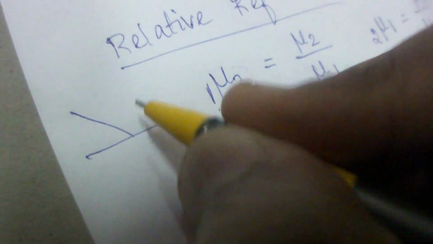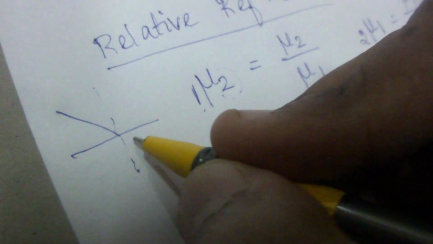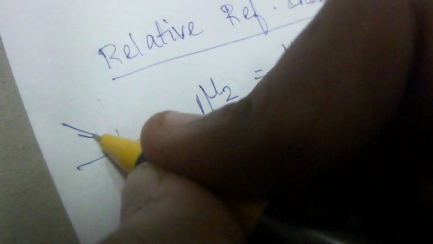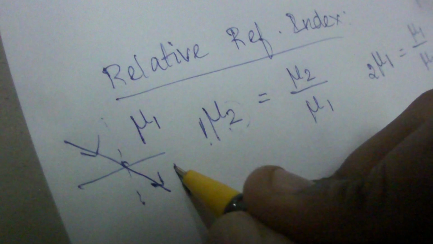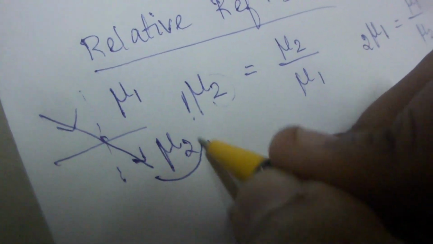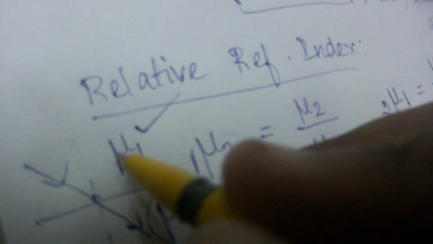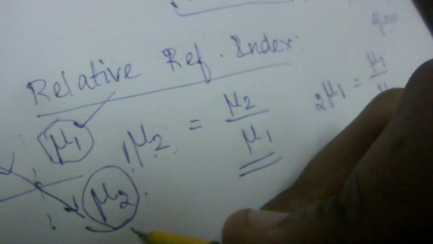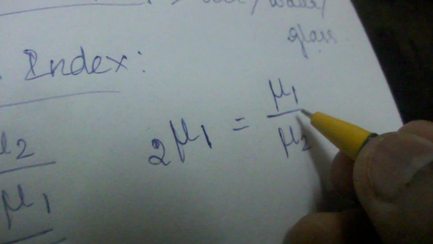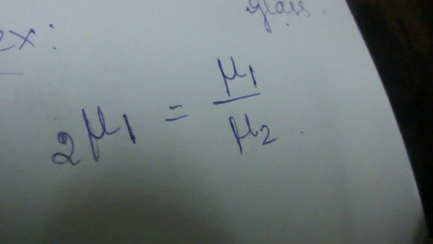Okay, so if there are two mediums like this and the light goes like this and this is the normal and it gets refracted like this. So here we'll be having nu1 and here we'll be having nu2, right? So the refractive index of the second medium with respect to the first is nu2 by nu1, and the refractive index of the first medium with reference to the second is calculated by nu1 by nu2.